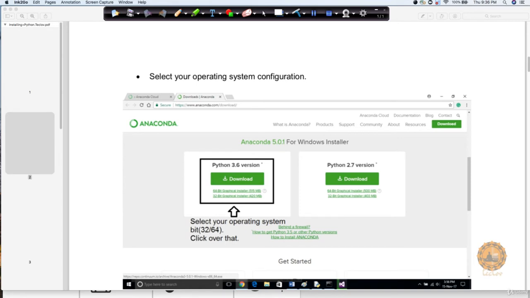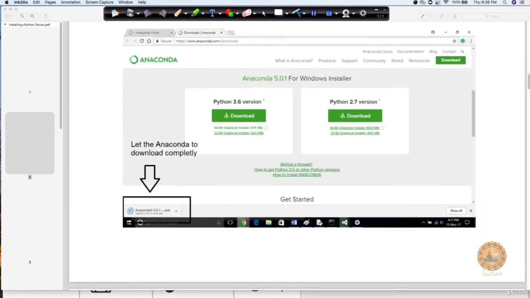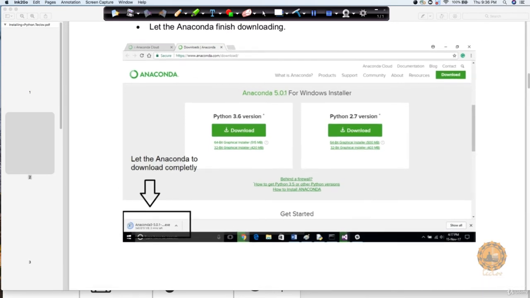Based on your operating system, for example, if you have a 32-bit operating system, please download the 32-bit version, otherwise download the 64-bit version. Based on what you're using, you have to download accordingly. When you click on this download button, you will notice that it starts downloading in the same manner. This is just a screenshot which will help you follow the same steps.